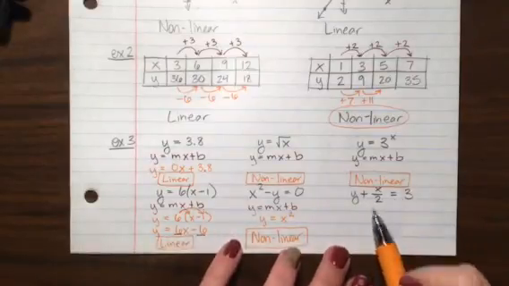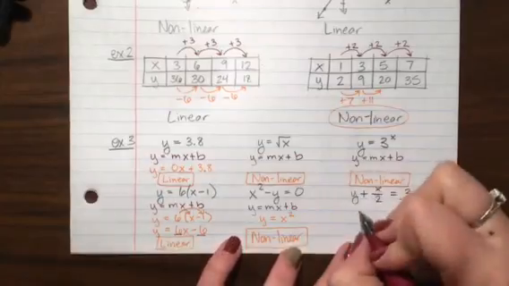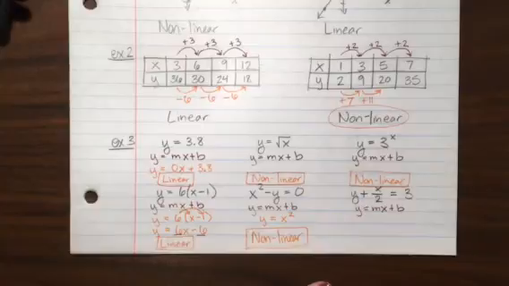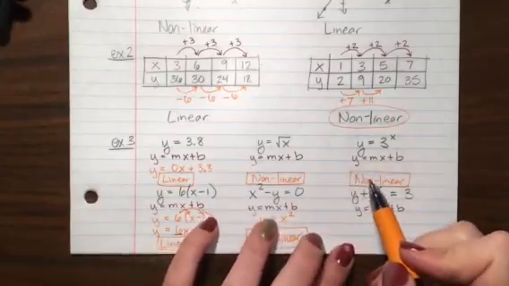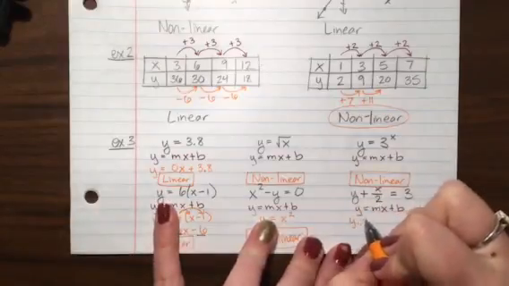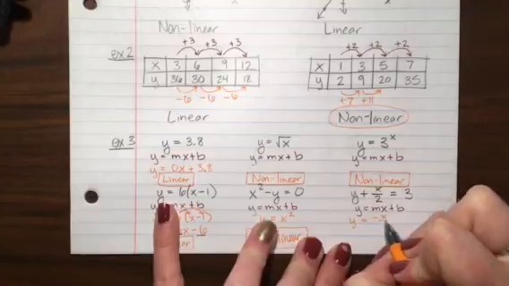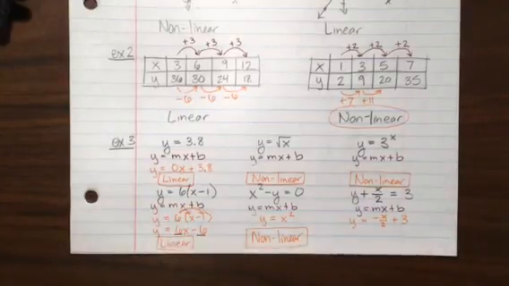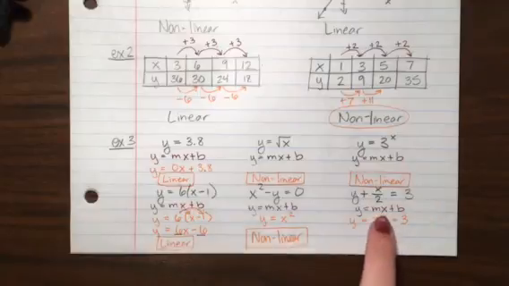What about this last guy? I want it to look like y equals mx plus b. Let's see if we can do some rearranging. I can move this x over 2 over to the right side, so y equals negative x over 2 plus 3. That's looking mighty close, but the x, it's not supposed to be in a fraction.